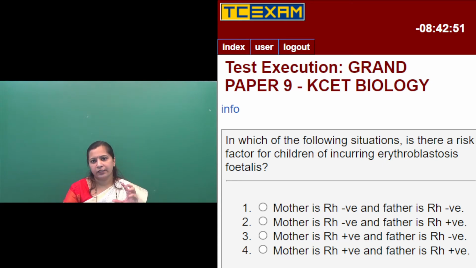If the growing fetus is Rh positive, the mother is Rh negative and doesn't have that Rh antigen. If fetal blood and maternal blood mix, when she is exposed to this Rh positive blood, there is a possibility of developing Rh antibodies in the mother's blood. But during the first pregnancy there will not be any effect.